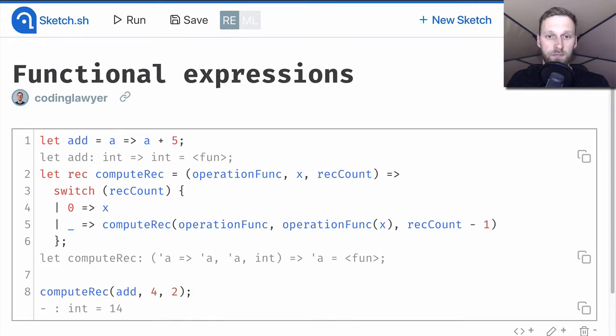In the function, we are pattern matching the rec count argument, and if it's not 0, we will recursively call our function. In each recursive call, the second argument will be getting bigger because of the add function. At the same time, the last argument will be getting smaller, and when it's equal to 0, we will compute and return the result.